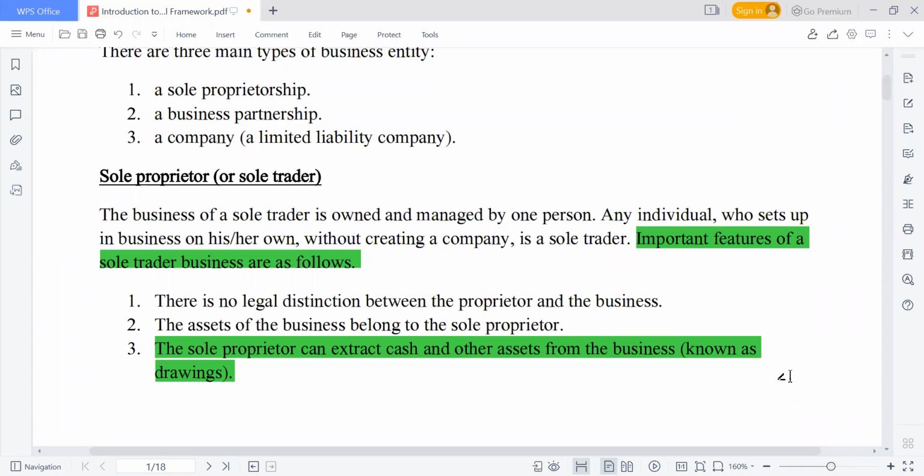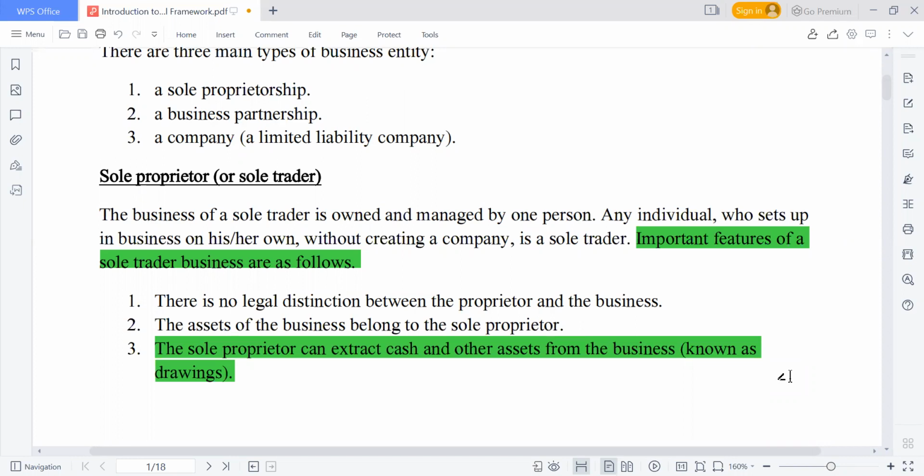And there's a concept that, if time permits today, we are also going to talk about. That is what we call the entity concept. The entity concept in accounting is saying that the owner is different from the business. So I have to keep the business transactions separate from the owner's transactions.